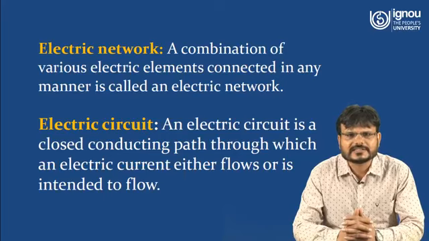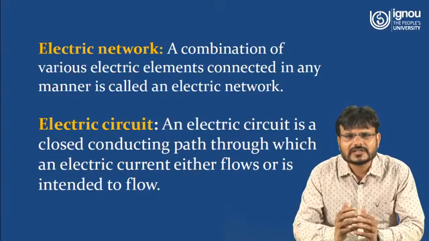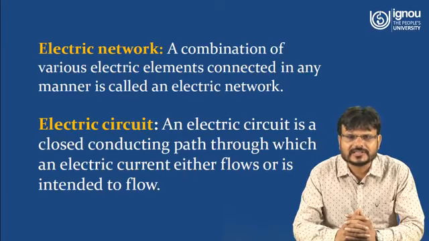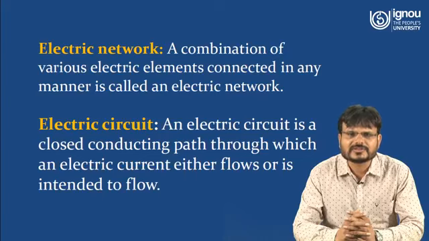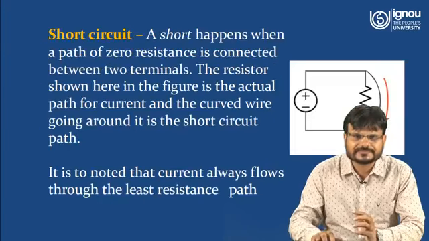An electrical circuit is a closed conducting path through which an electric current either flows or is intended to flow. Now just next to the electrical circuit, a very close term that is always discussed is the electrical network. So what is an electrical network? An electrical network is a combination of various electrical elements connected in any manner. The difference between an electric network and an electric circuit is only that a network may be open or closed, but a circuit will always be closed. That means all circuits are networks, but it is not necessary that all networks are circuits.